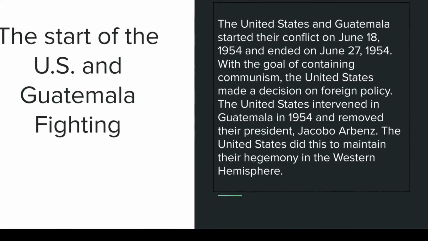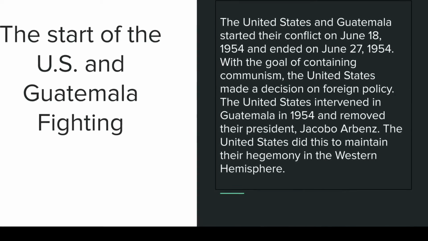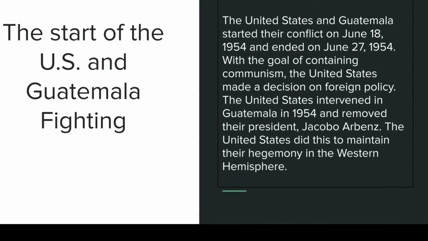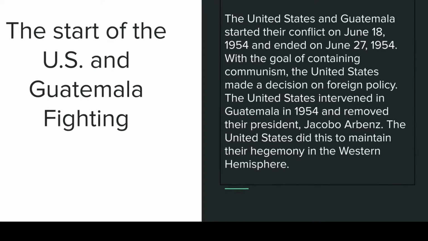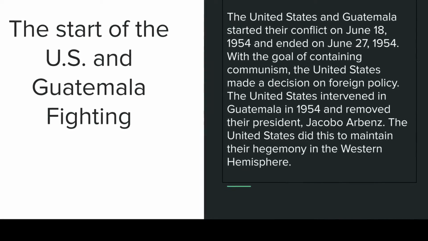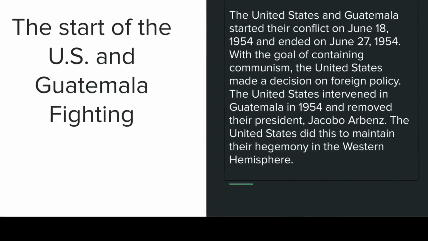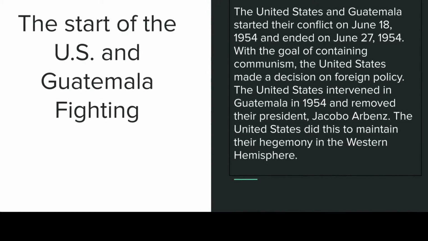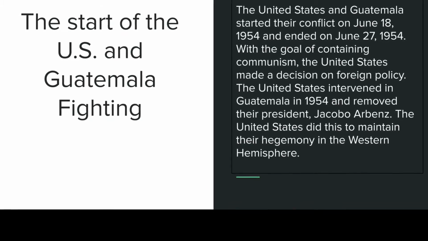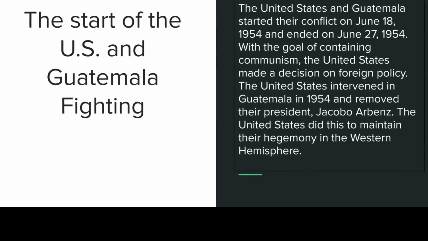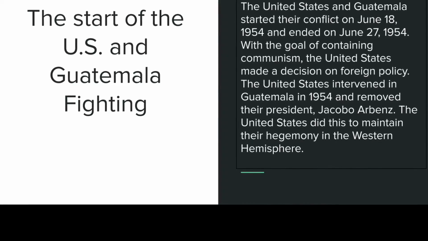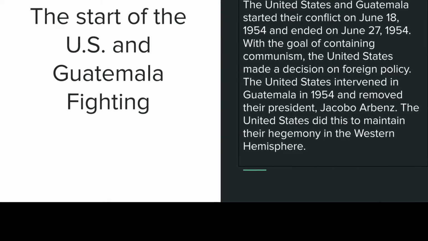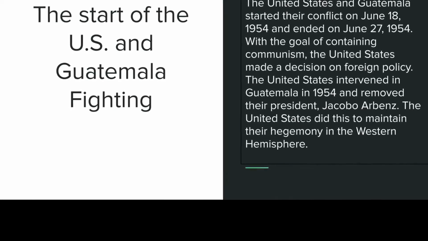The start of the U.S. and Guatemala fighting. The United States and Guatemala started their conflict on June 18, 1954, and ended on June 27, 1954. With the goal of containing communism, the United States made a decision on foreign policy. The United States intervened in Guatemala in 1954 and removed their president, Jacobo Arbenz. The United States did this to maintain their hegemony in the Western Hemisphere.